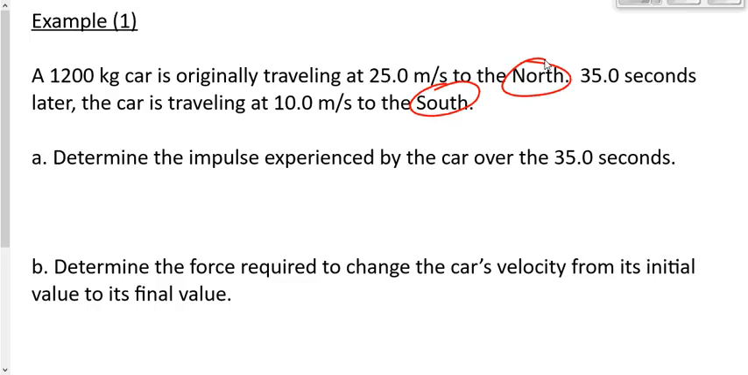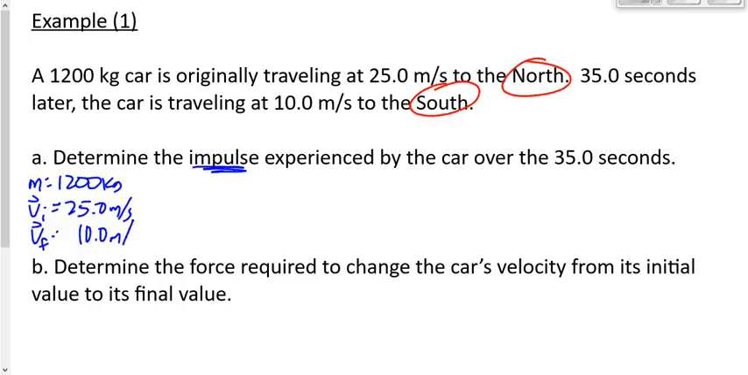Let's write down some givens here. We know that this is an impulse question. Let's write down some givens so that we can solve it as an impulse question. Mass is 1,200 kilograms. My initial velocity is 25.0 meters per second. My final velocity is 10 meters per second. And my time interval here is 35 seconds. Is that good? Oh, what's wrong? Yep. That's why I saved a little space right there. It's because I need a negative in front of the 10.